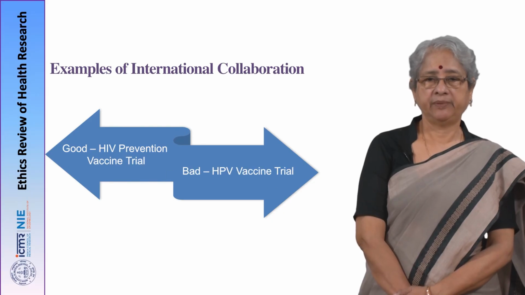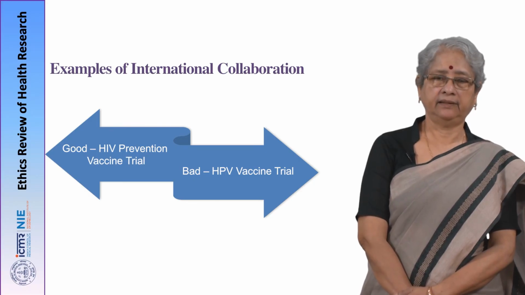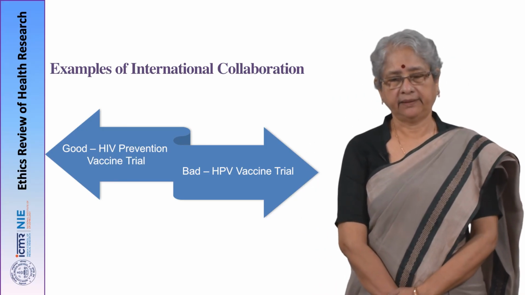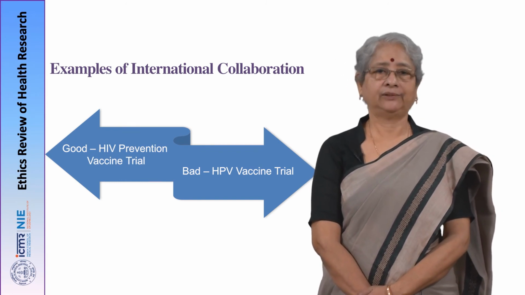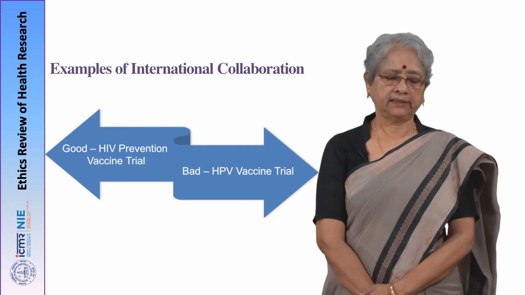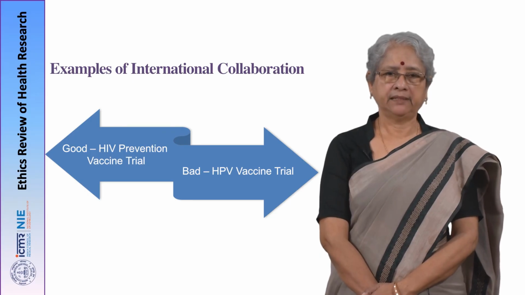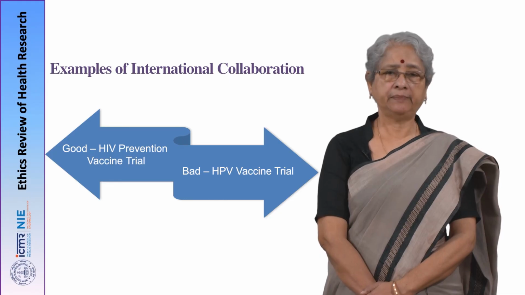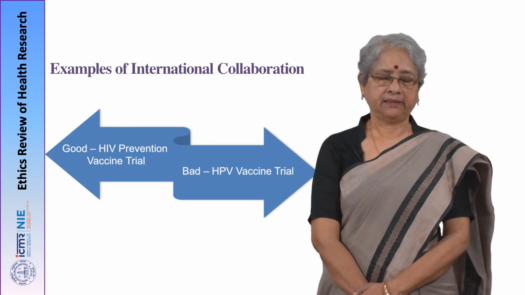But what happened in the HPV vaccine trial? This was a design which I do not think the Indian researchers were very clear about, as well as the government. So, this was a demonstration project which was not understood well actually, but there were some problems with that particular trial which got highlighted very much. But it is also to be seen that the official mechanism which was acting was not apprised of the ethical aspects about informed consent.